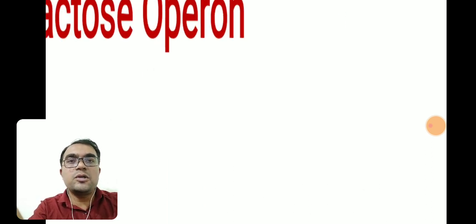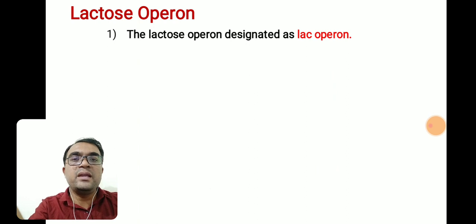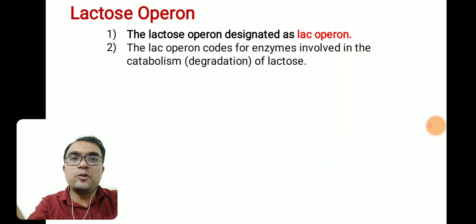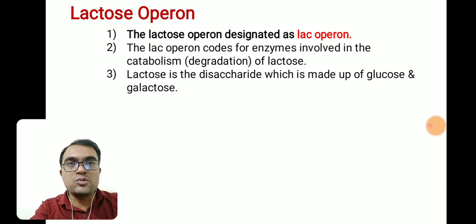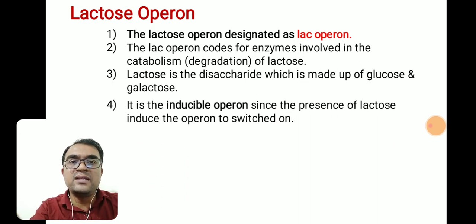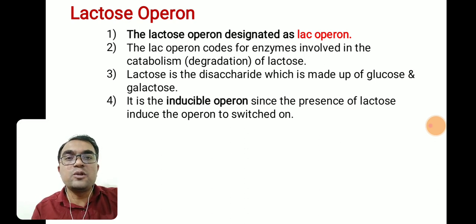Now we are going to discuss a specific operon as an example of gene regulation, that is lactose operon. So what is lactose operon? It is generally designated as the Lac Operon. The Lac Operon is responsible for coding different types of enzymes which are actually involved in the catabolism or degradation of lactose. Isn't it? And what is lactose? Lactose, we know, is a disaccharide made up of glucose and galactose. And the lactose operon is an example of an inducible operon.